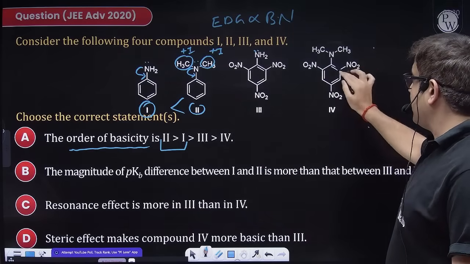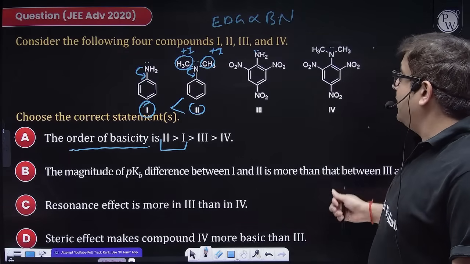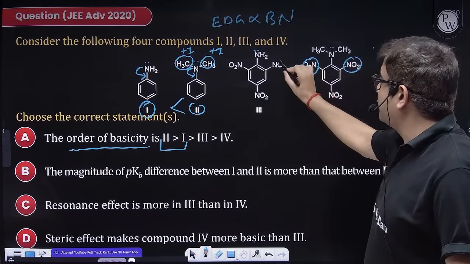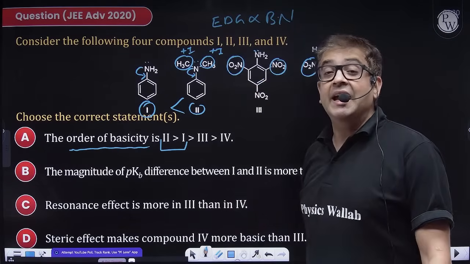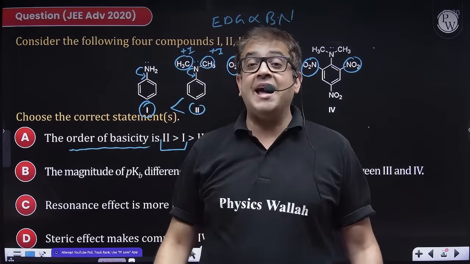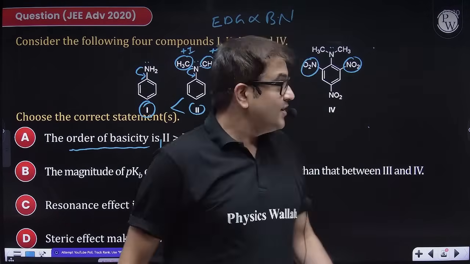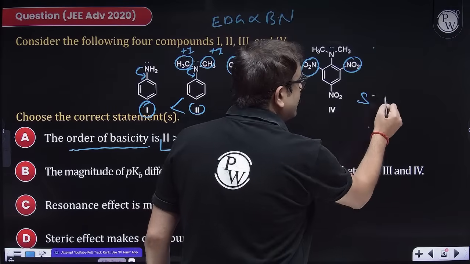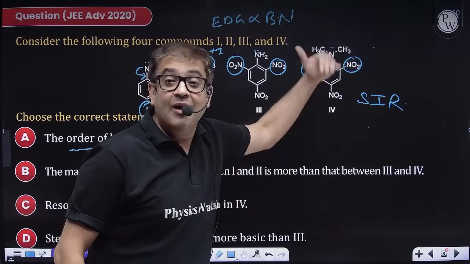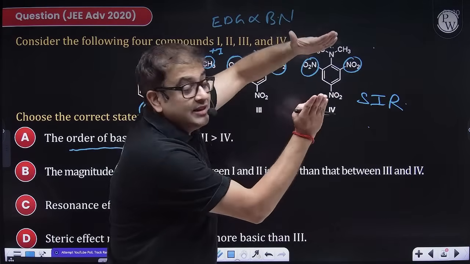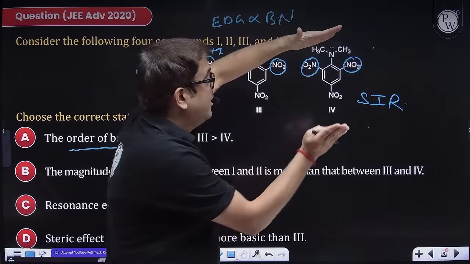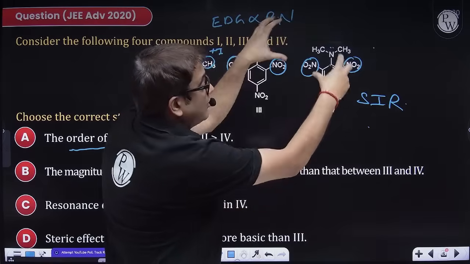These are also electron withdrawing groups, but once this nitro group is placed at the ortho position, it inhibits the lone pair from getting into resonance, applying inhibition to resonance. So this is a classic case of steric inhibition to resonance, where the lone pair is not allowed to come inside, because now they are not inclined parallel to each other, as they will rotate because of the crowding.